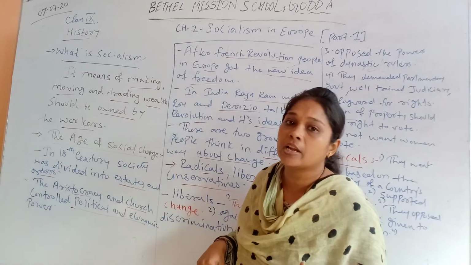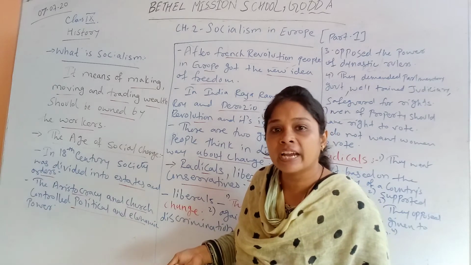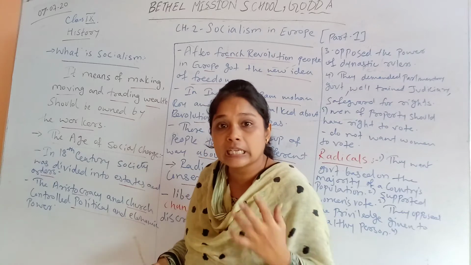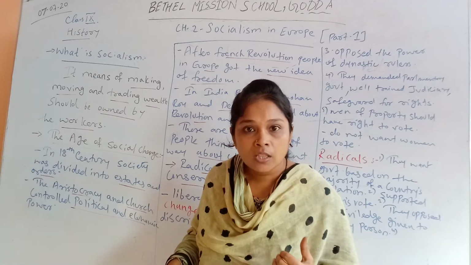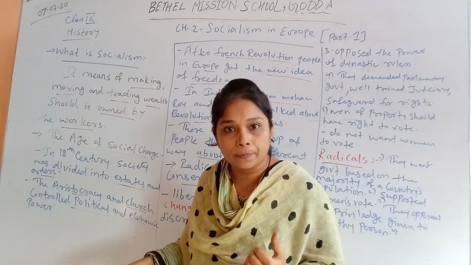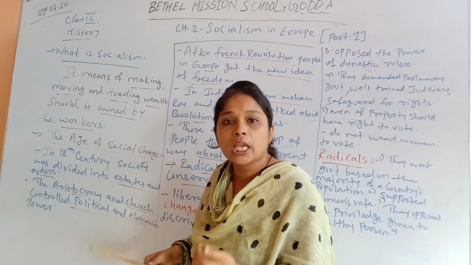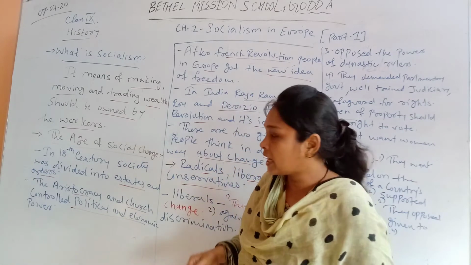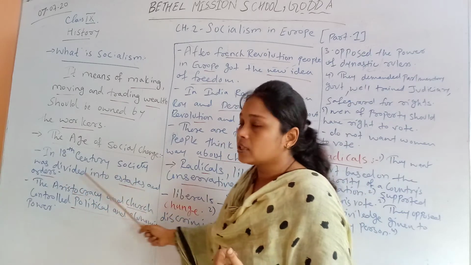Okay, so in the 18th century, as we all know, the society of all the European nations was divided between states and orders. What are states and orders? States means the people who take the order, the people who need to follow the order, and orders means the people who give the order, and all the economic and political power is under the control of orders. So there are two groups in society, states and orders.